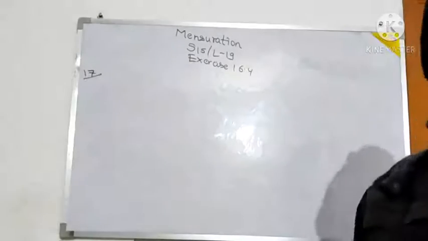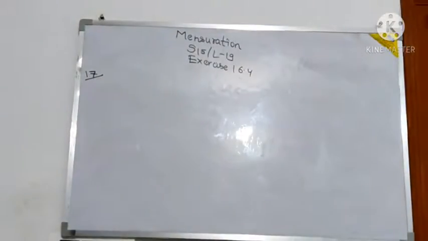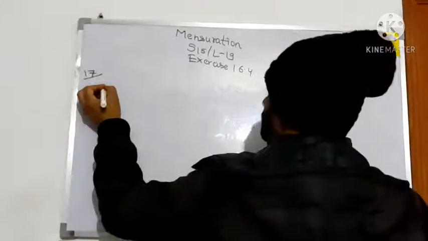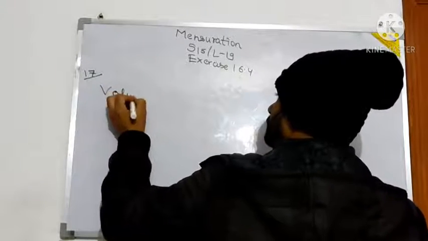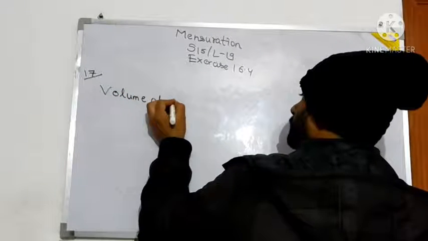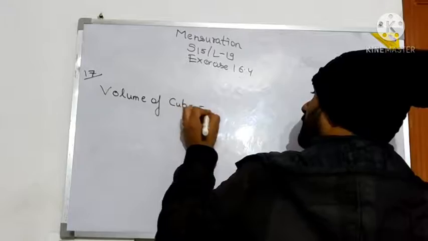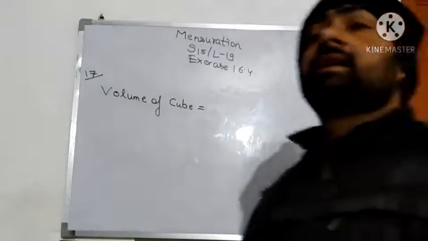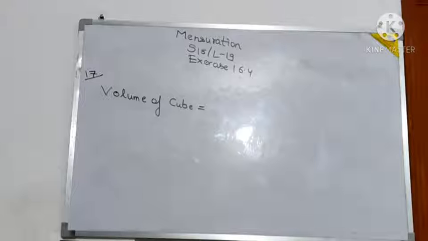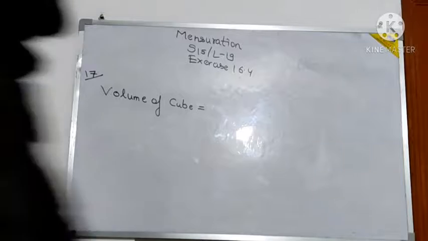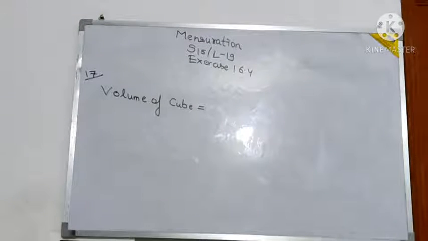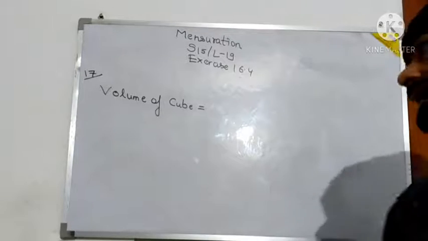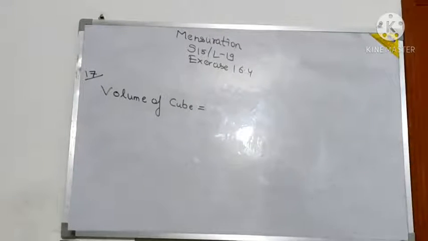So now see, in these types of questions, the volume of the cube and the volume of the cuboid will remain the same. So volume of cube. Melted and recast. Whenever you find the words melted and recast, you will always come to one conclusion, that the volumes will be equal. That means nothing extra is added. So volume of cube will be what? How much will it be? 6 centimeters there.